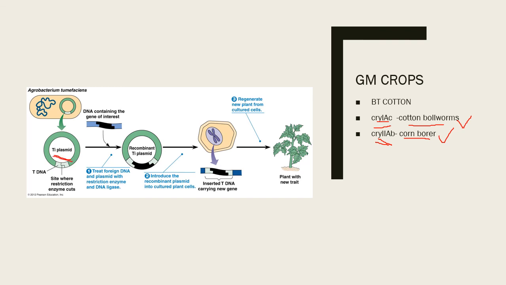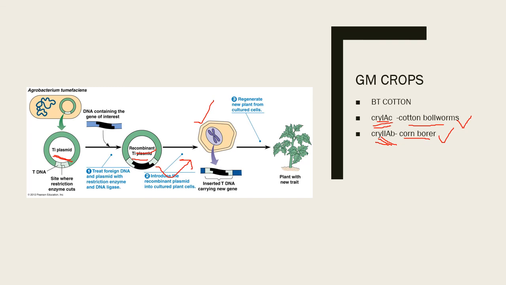What is a plasmid? Plasmid is nothing but a circular DNA present in bacteria. It is called a vector, as it carries our required, beneficial genes. After cutting the beneficial genes, they are pasted into the plasmid. Then a recombinant DNA is formed, and this recombinant DNA is inserted into the host cell, here a plant cell.